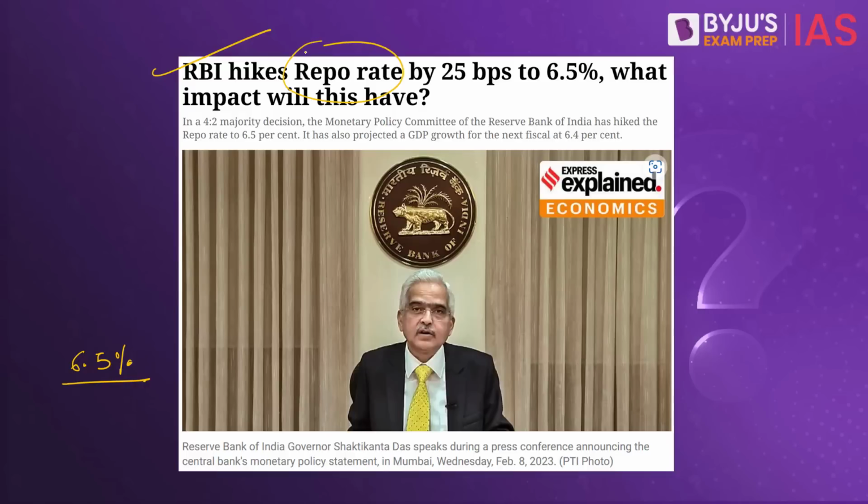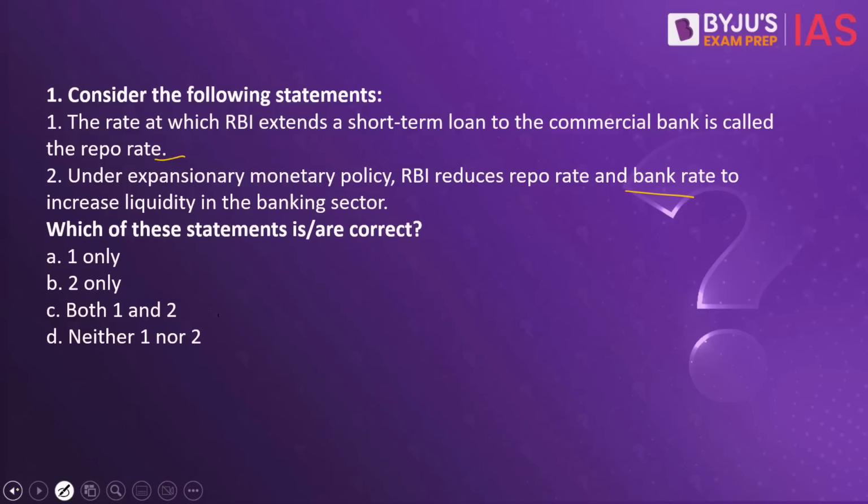When commercial banks like the State Bank of India have short-term requirements for funds, they can place government securities that they hold with the Reserve Bank of India and can borrow money against these securities. The interest rate that the RBI charges here is known as the repo rate, and now it is at 6.5%, right? So statement number 1 here becomes correct.